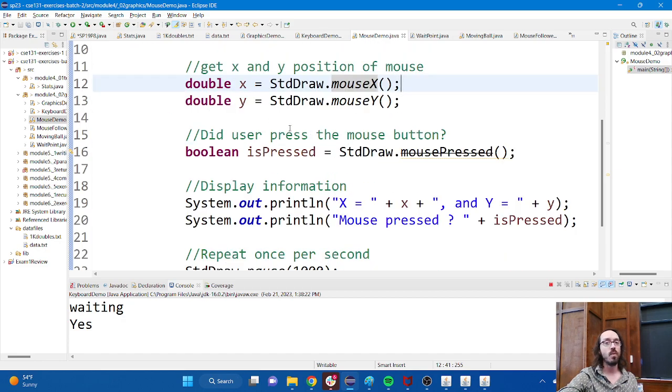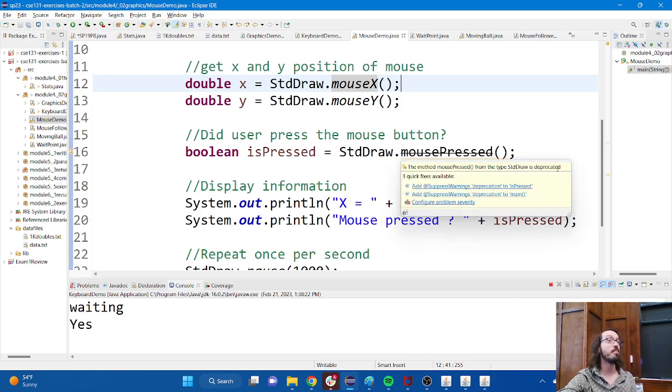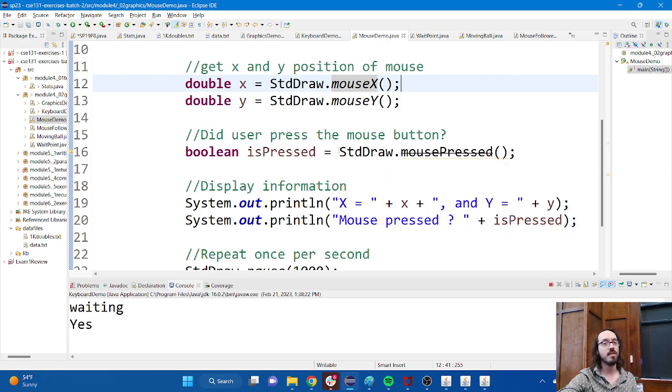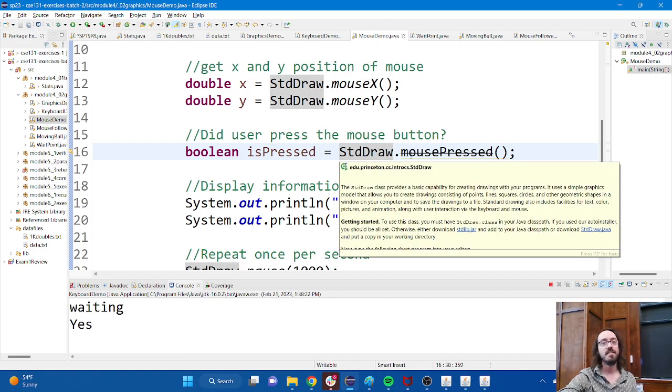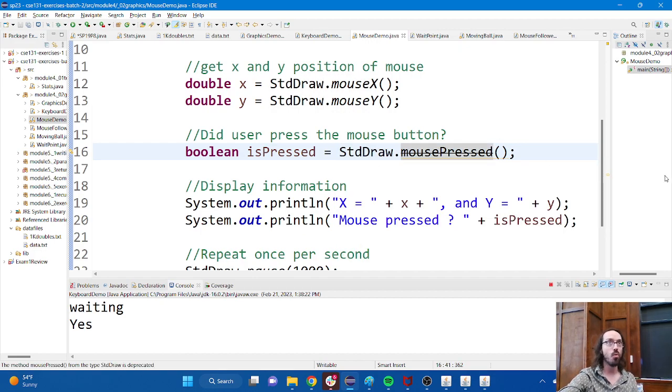I'm also interested in whether or not they push the mouse button. So here I'm using a method called mouse press, and actually you see it's crossed out, and if I hover over this, Eclipse is telling me that it's deprecated. So what this means is that the people who update and maintain this standard draw library, this API, have said that they don't want people to use this anymore. It's old. In fact, what actually happened is that they changed the name. It's now called isMousePressed. So if I switch it to the proper name, Eclipse now becomes happy with me. It would have worked the way that you had it before, but I just wanted to update it so that it's a bit more correct now.